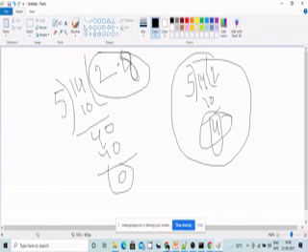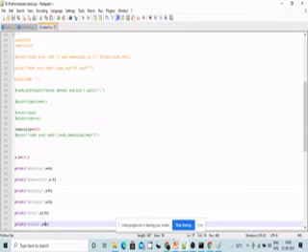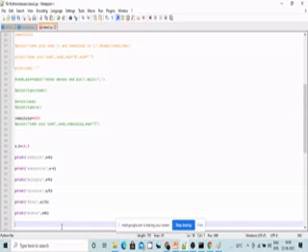Okay, perfect. Now a power b. Print a power b, written as a double star b.